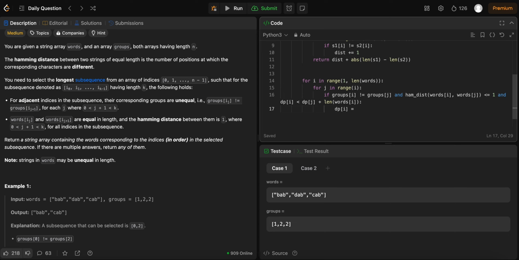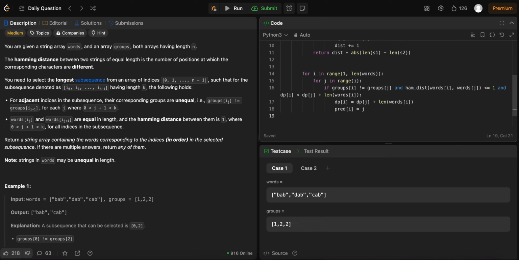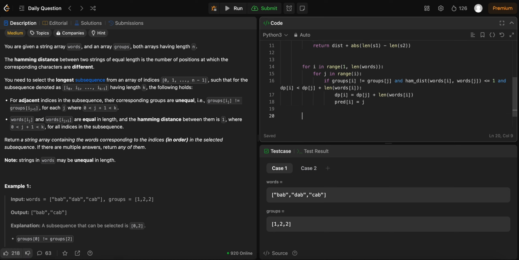The reason we want to do this is we want to know exactly when to change the predecessor as well. So pred I should be equal to j, because now we're using the j chain.